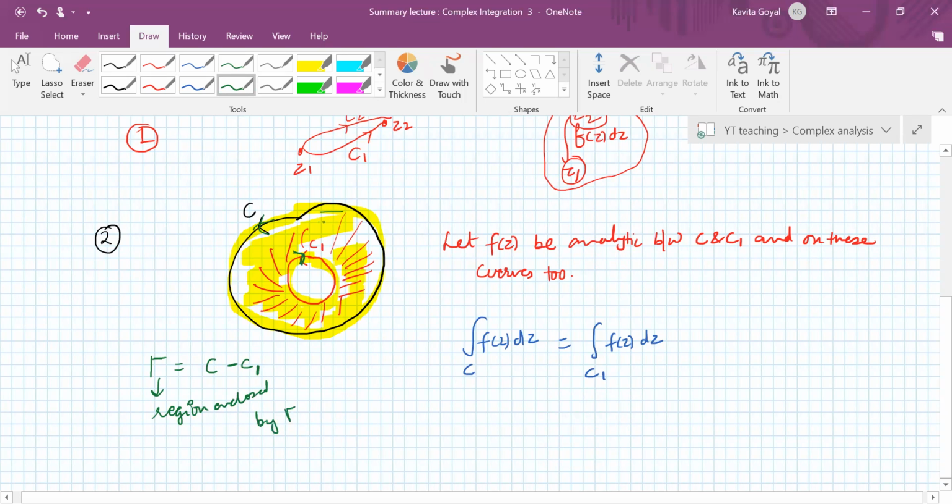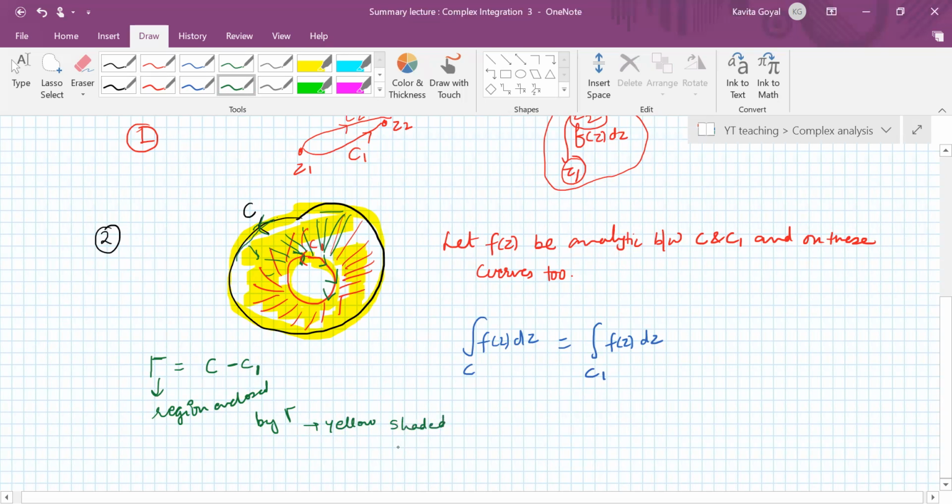I told you that if gamma is positively oriented, then when you are moving, the region should be on the left. Here the region is towards the left, and because I am taking minus C1, I will move clockwise, so this region is towards my left. So the region enclosed by gamma is the yellow shaded region.